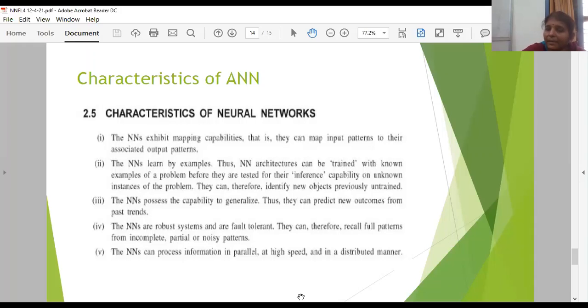They have mapping capability. They can learn by example, that is, they can be trained, which is your second characteristic. The third one is they have the capability to generalize, and they are robust and fault tolerant. That is, from incomplete or partial or noisy patterns, they can recall the full patterns. And the last one is they can process the information in parallel at high speeds and in a distributed manner. So these are the characteristics.